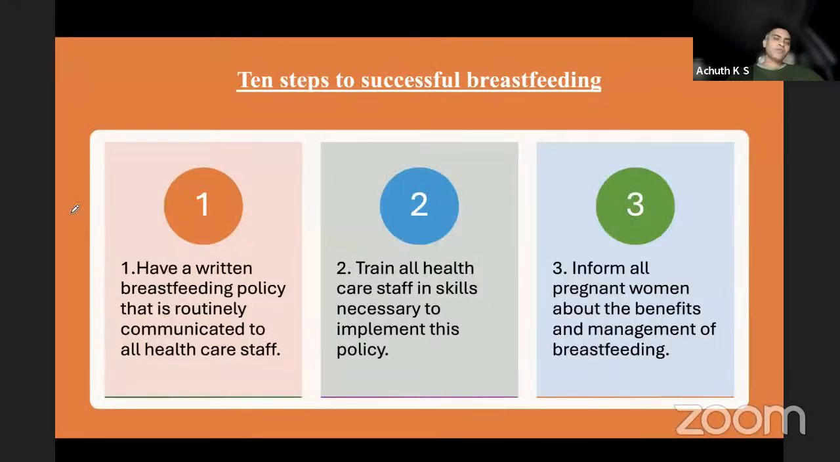Coming to the 10 steps, first, the hospital should have a written breastfeeding policy that is routinely communicated to all healthcare staff. Written policy should be there. Once you have a written policy, the staff should be trained in the necessary skills to implement that policy. Once you have trained the staff, the third step is that the trained staff should inform all pregnant women about the benefits and management of breastfeeding.